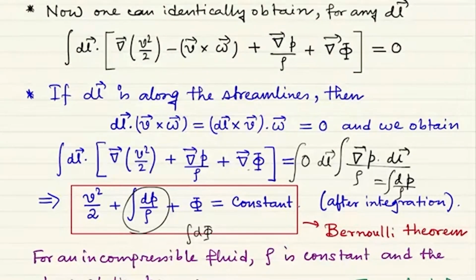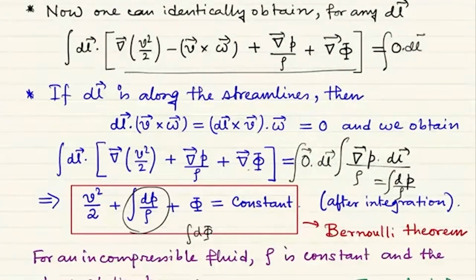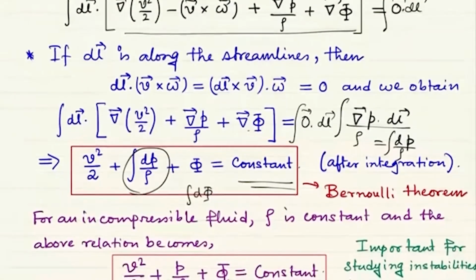So if we integrate, this is 0, that is true, but this is 0 when integrated. This will give us some constant of integration, and this is nothing but the so-called Bernoulli theorem.